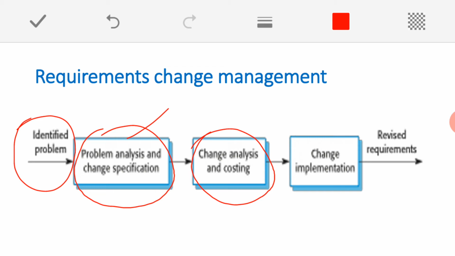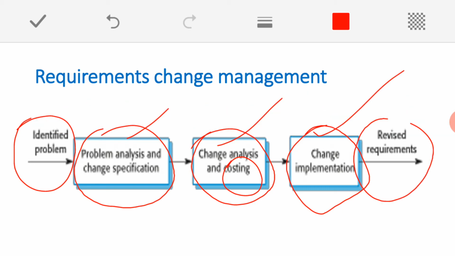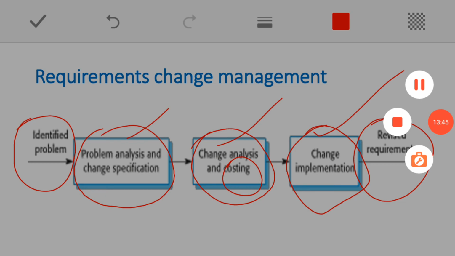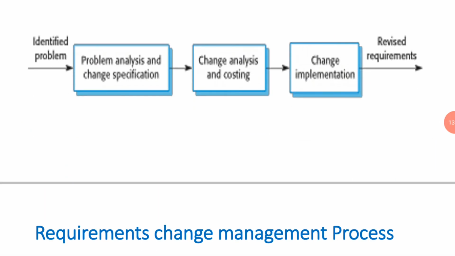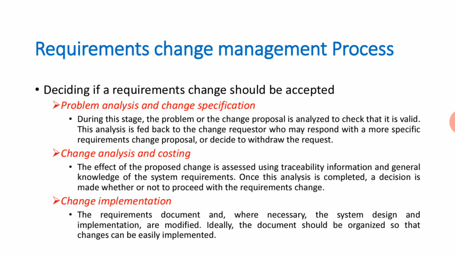So suddenly we should not go for the implementation of that change. First we need to analyze that change. So how this change is to be done. If we make this modification or change requirement, then what is the cost of that? That should be analyzed first. So if everything is okay and if it is positive, then we can go forward to the actual change implementation. So here our change requirement will be implemented. Then automatically we are going to get revised requirements here. Is it clear? So this is what requirement change management is concerned with. So just have a look at this overall process here.